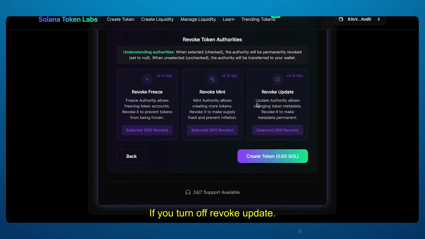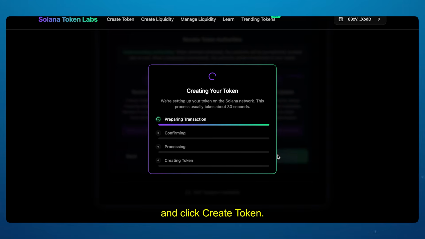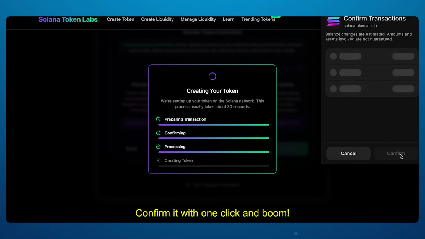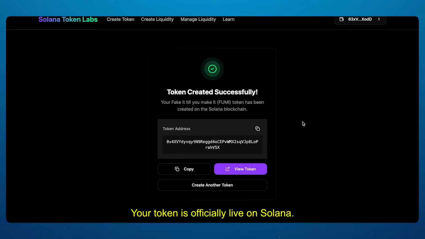If you turn off Revoke Update, it means you can change the contract whenever you want, massive red flag. Serious investors notice these things right away. If they see anything disabled, they'll run. So leave all the toggles on and click Create Token. Your wallet will pop up asking for final approval. Confirm it with 1 click and boom, your token is officially live on Solana.